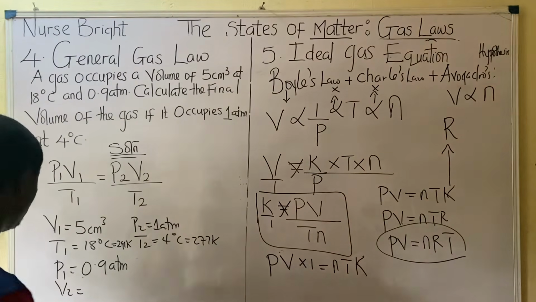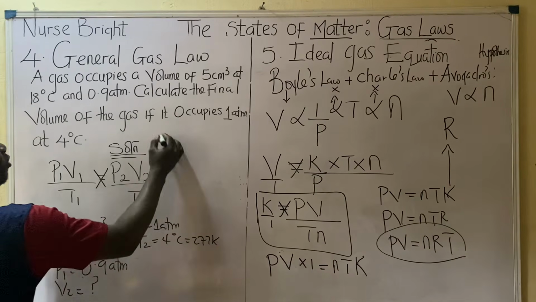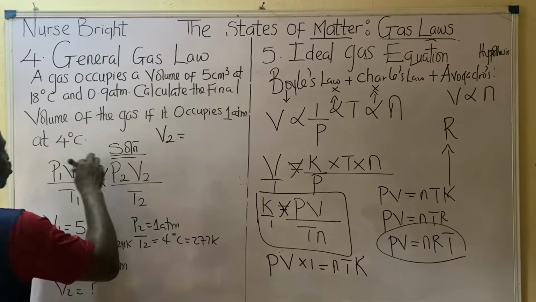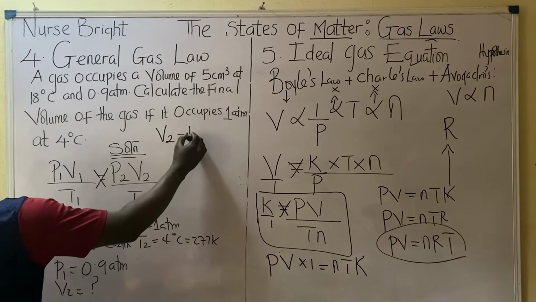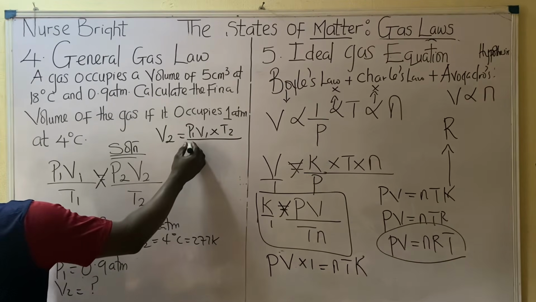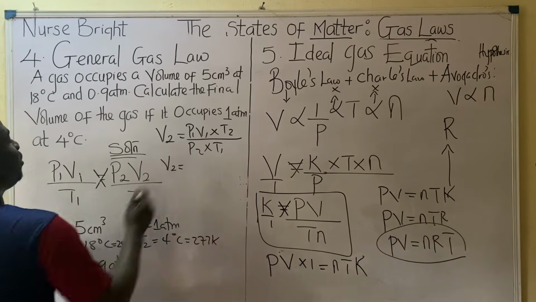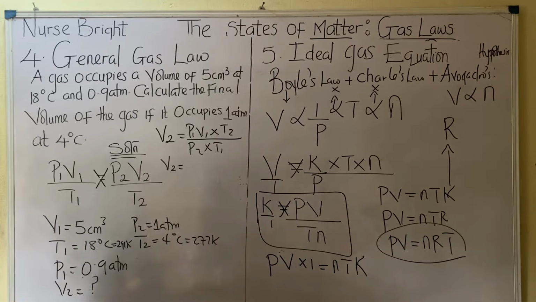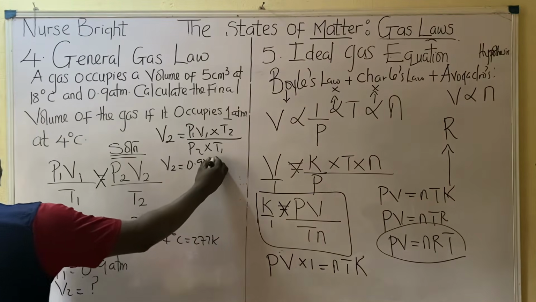So then what next do we do? We are looking for volume, so let's make volume the subject of the formula. V2 will now be equal to everything here divided by the two other terms, so it's going to be P1 V1 times T2 divided by P2 times T1. What's P1? 0.9. Times V1. What's V1? 5.